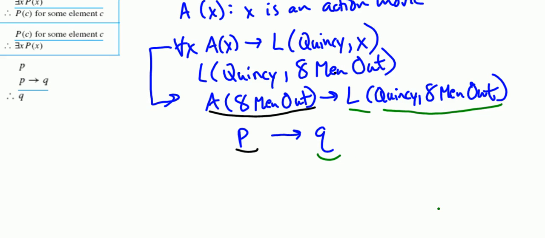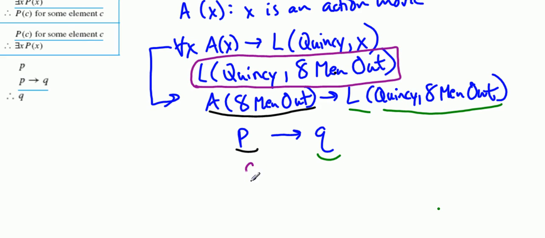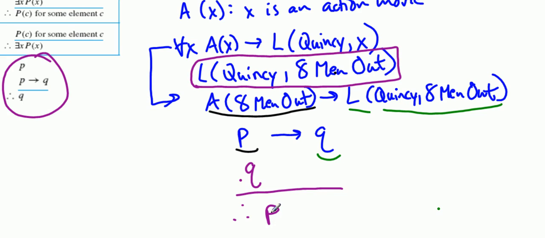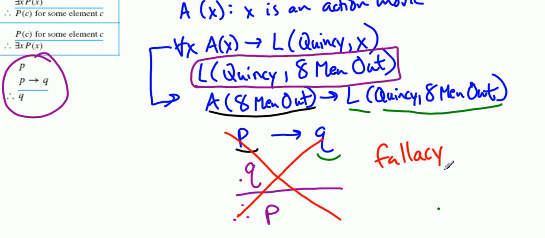And then this premise up here that Quincy likes 8 Men Out is really equivalent to saying we have Q. Now this rule over here, our rule of inference, says, well, if we have P and P implies Q, then Q follows. But that's not exactly what we have here. We have P implies Q and Q. And now they're trying to conclude that P follows. In fact, this is wrong. This is what we call a fallacy. A fallacy is a false argument.